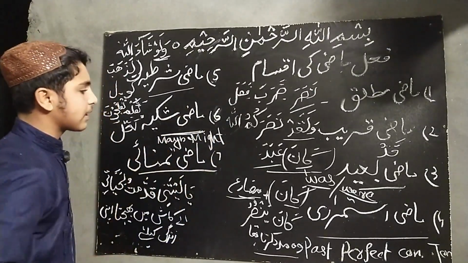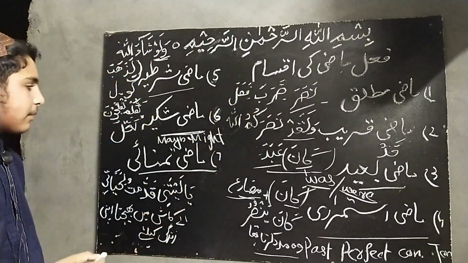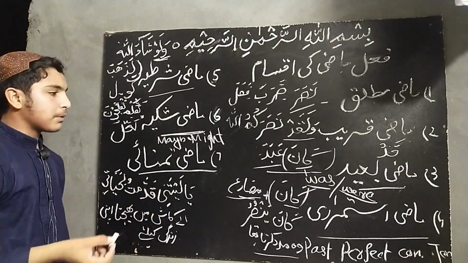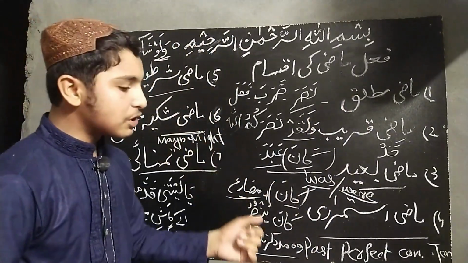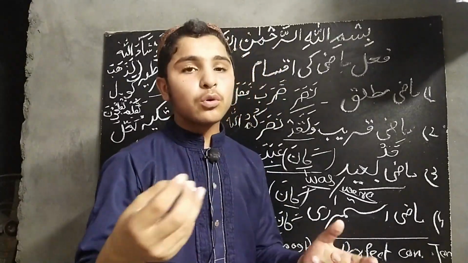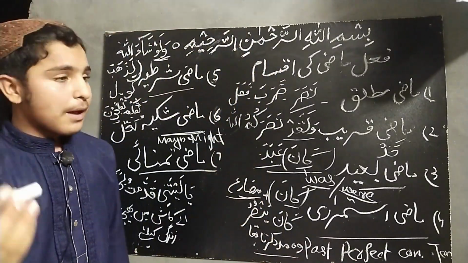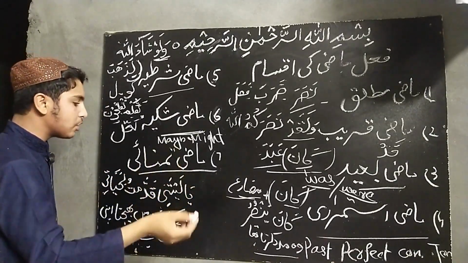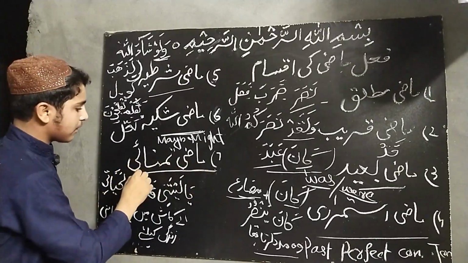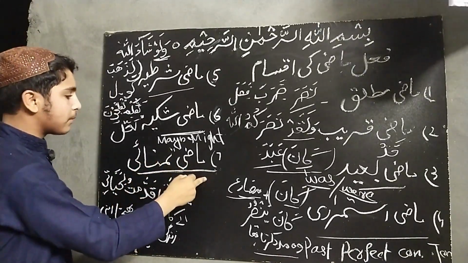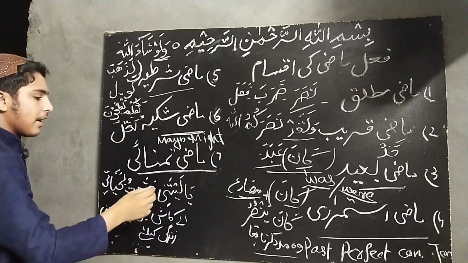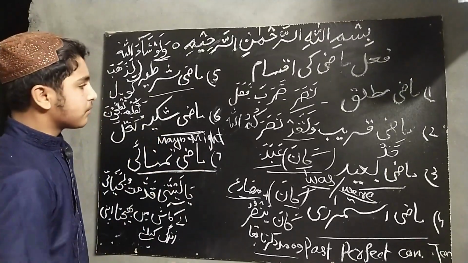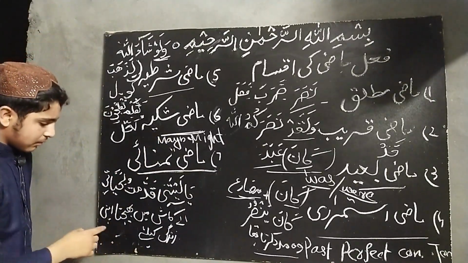The seventh kind of fi'l mazi is mazi tamannai, optative, in which the optation or wishes are described. For example, may you live long. May, in this optation has come. Then such a sentence in which the optation or wishes come, if the sentence is of past time, then it will be known as mazi tamannai, and we will know it by laita in Arabic grammar, and laita is a harf nasba which we have described in detail in a previous lecture.